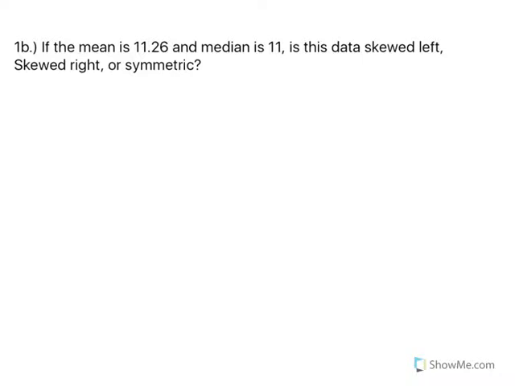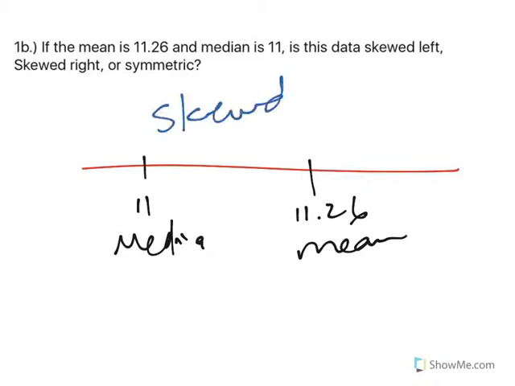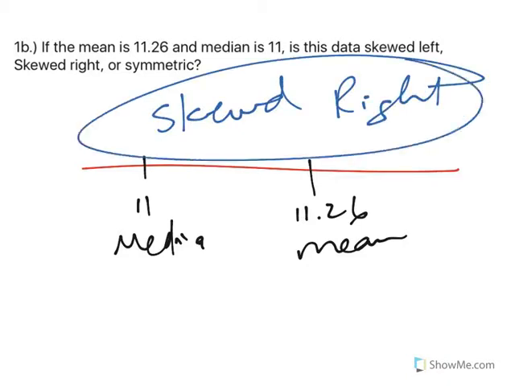Letter 1B. If the mean is 11.26 and the median is 11, is this data skewed left, right, or symmetric? Well, again, think of a number line. Here's 11, this is the median. 11.26 is bigger than that, so it's on the right, so this would be skewed right, just like the answer for 1A.